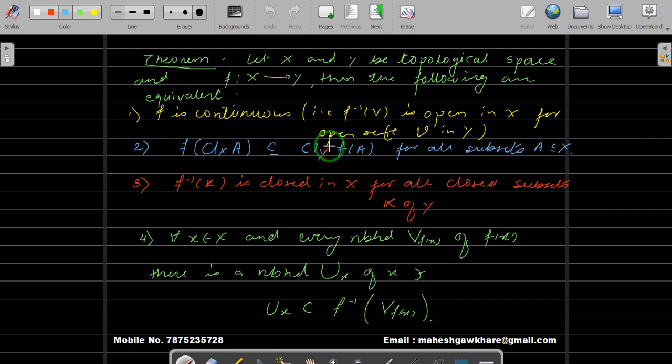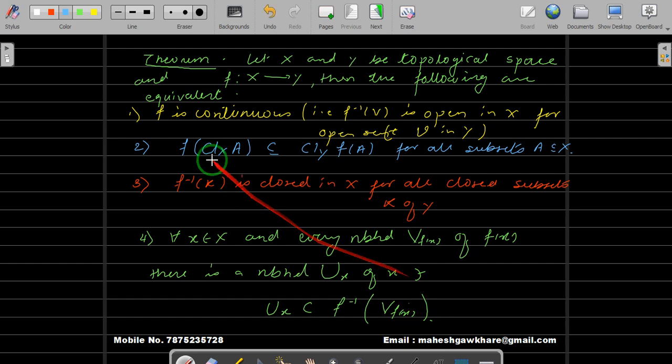In the previous video, we were proving the equivalent statements for continuity of a function. The statements are: 1) if f is continuous, then f of closure of A in X is contained inside closure of f of A in Y; 2) f inverse of K is closed in X for all closed subsets K of Y; and 3) for all x belonging to X and every neighborhood V of f(x), there is a neighborhood U of x such that U is contained inside the inverse image of V.